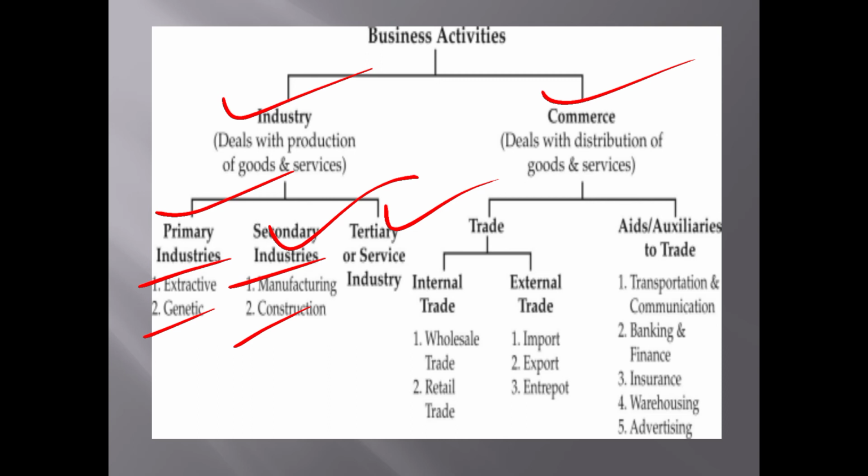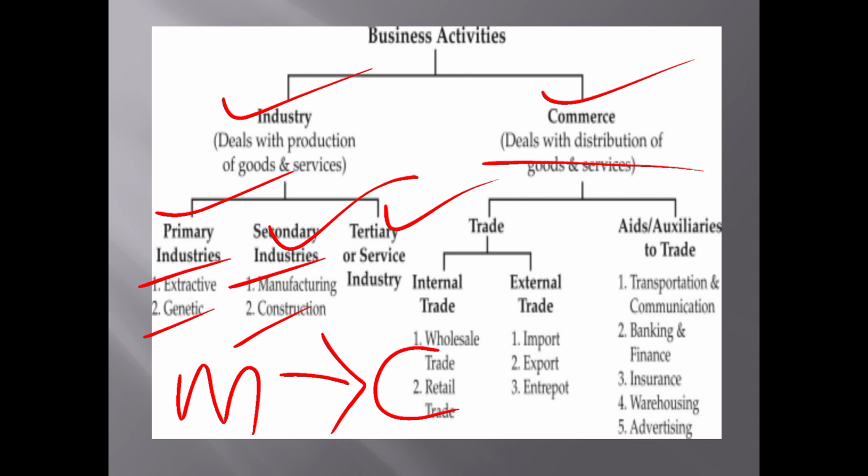So next we have commerce. Commerce deals with the distribution of goods and services. So see here, the goods manufactured by the manufacturing houses should reach the customer. If you want that to happen, who is helping here? Commerce is helping. Commerce is again divided into two categories, that is trade, which means buying and selling of goods, and the next, aids to trade or the auxiliaries to trade. Aids means helping the business, that may be transportation and communication, banking and financing, insurance, warehousing, advertising. We have these under aids to trade or auxiliaries to trade.